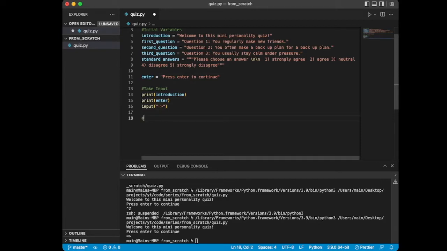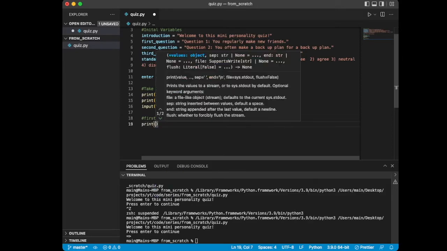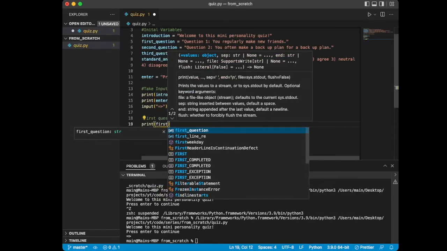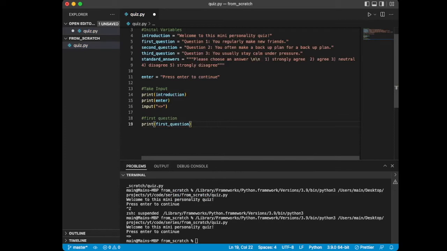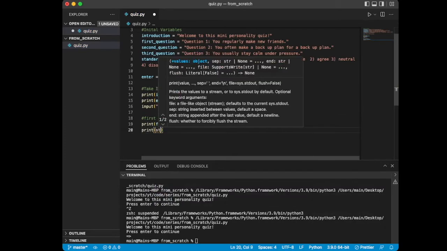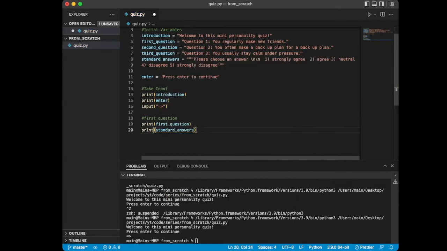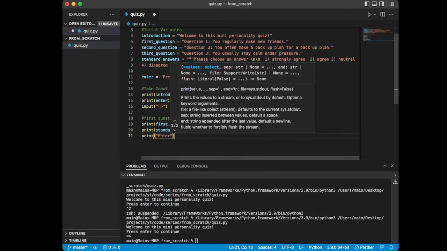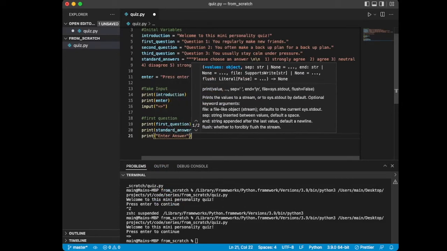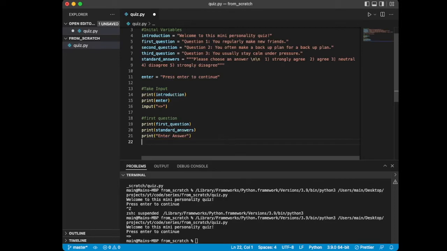I'm just going to use good practices here and say first question. And then here I'm going to print our first question. You can see that VS Code is actually helping us here by trying to predict where we're going with this. So I'm just going to go ahead and type that in, and then we're also going to do standard answers, and then we're going to print, in some quotes, we're going to say enter answer. Okay, and now here's what we have.